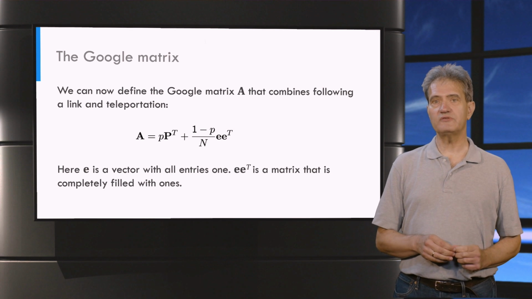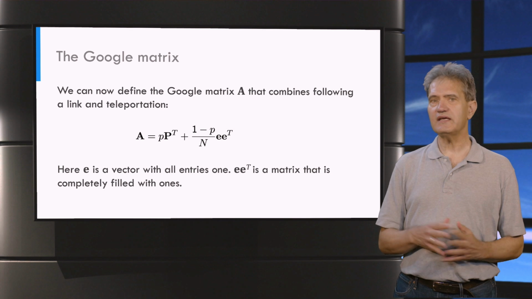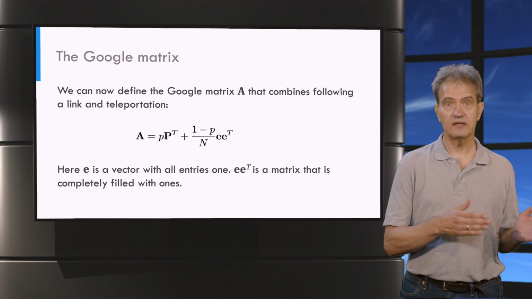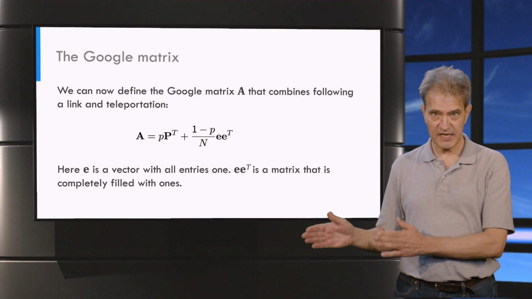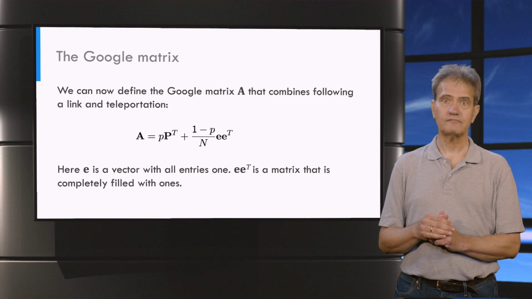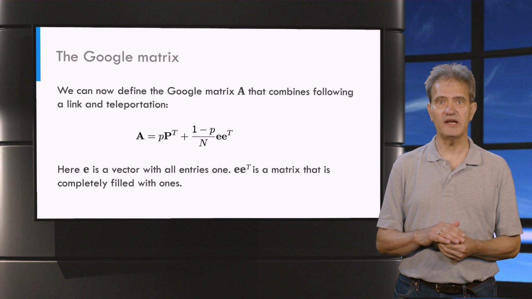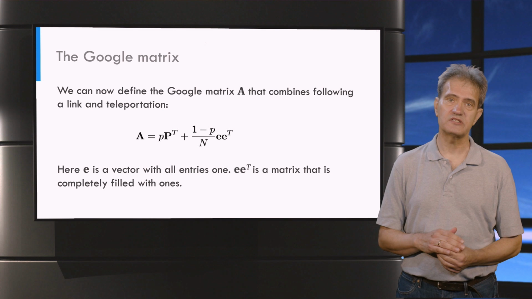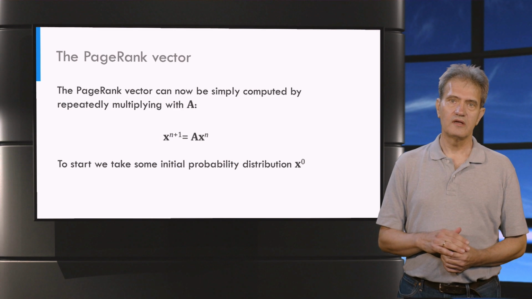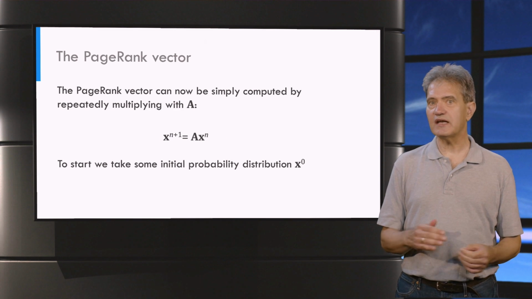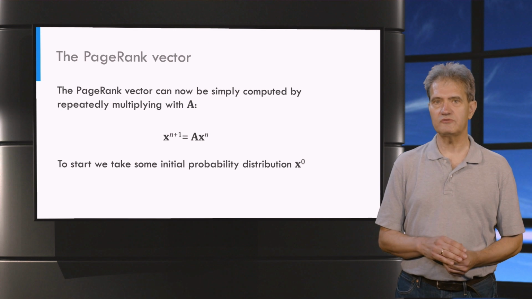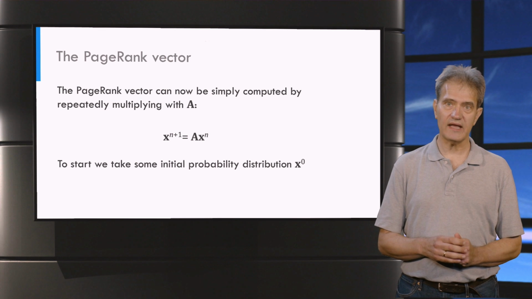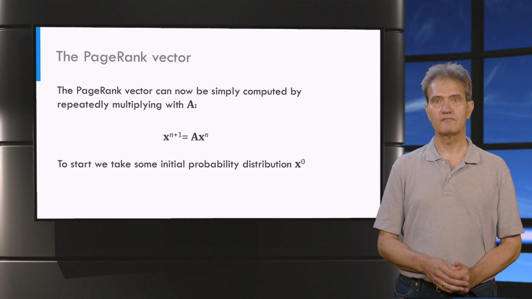The final Google matrix, we will call it A, is now given by the probability P that you follow a link times the probability matrix PT, plus the teleportation probability 1 minus P times the teleportation probability matrix. The resulting matrix A is again a stochastic matrix. All entries are between 0 and 1 and columns add up to 1 again.